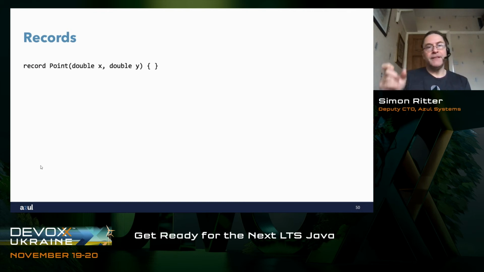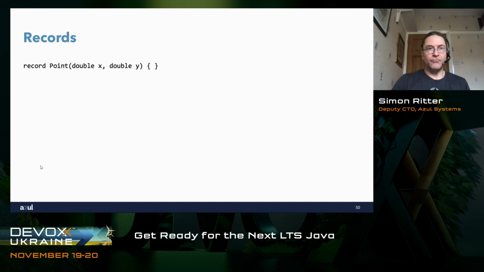So we say record, then the name of the record we want, point. We'll use the same syntax that we have for the constructor of a class, and we'll say what variables, what instance fields we want this to hold, double X and double Y. And then because it is still a form of class, we can specify a body of that using the braces, but we can put those on the same line. What that does is reduce those 14 lines of code that we had to 1 line of code. And again, it doesn't lose any of the readability. We can still see that in this case, it's a point. It stores 2 values, double X and double Y.